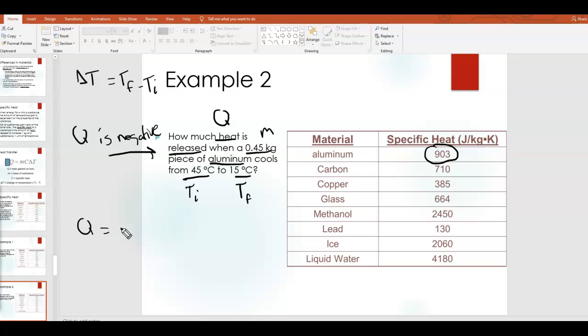So from here, all I have to do is take my equation and plug in my values. I have the mass is 0.45. Specific heat of aluminum I get from the chart, that's 903. And then delta T, I'm going to expand that out. Remember, delta T is T final minus T initial, so that's going to be 15 minus 45. Okay, so take those values, plug it into your calculator, and let's see what you get.